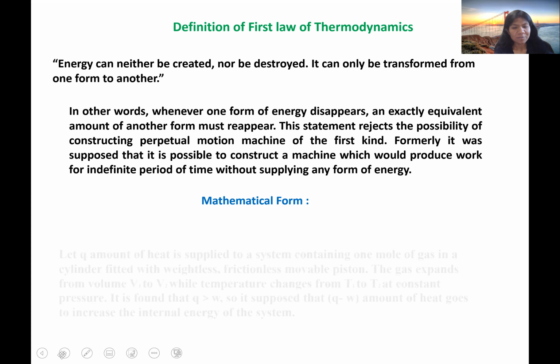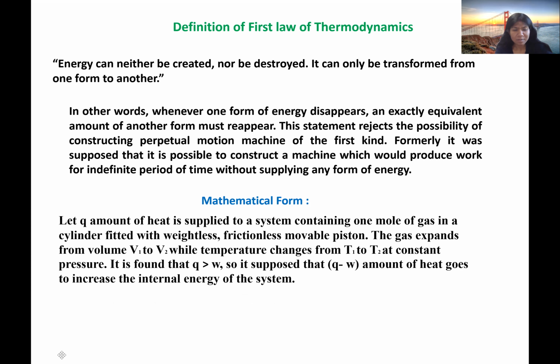So what is the mathematical form of this? Let's say we supply Q amount of heat to a system containing 1 mole of gas in a cylinder, the gas expands from volume V1 to V2 while temperature changes from T1 to T2 at constant pressure, and we get some work, W. It is always found that Q is greater than W, because some energy will be lost due to friction or some internal change, so we cannot get Q equivalent to W. That amount of energy, Q minus W, goes to increase the internal energy of the system. So this is broadly the mathematical form of the first law of thermodynamics.